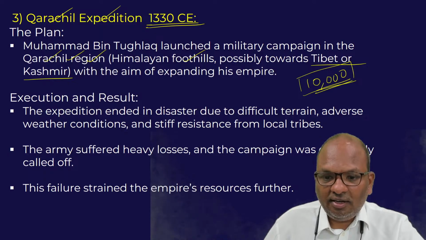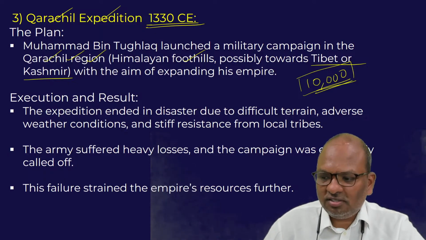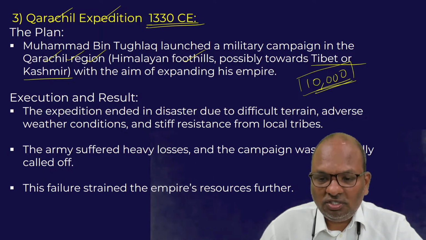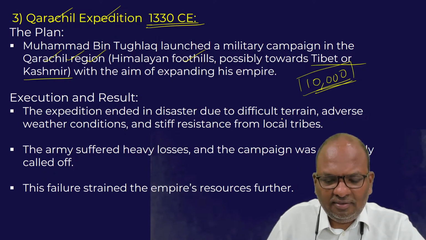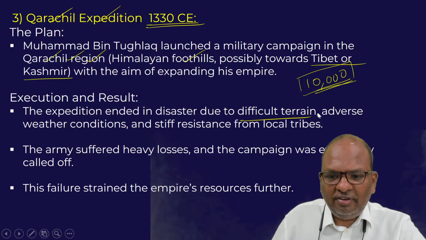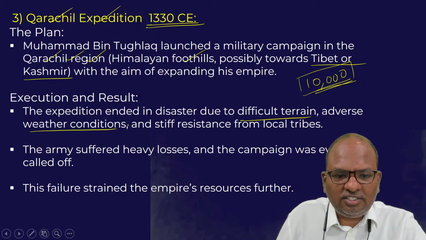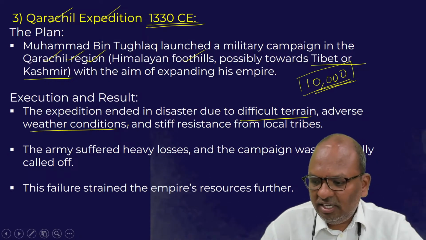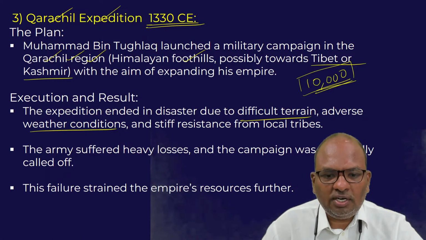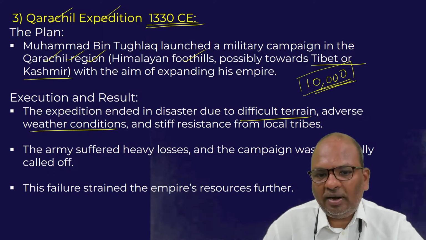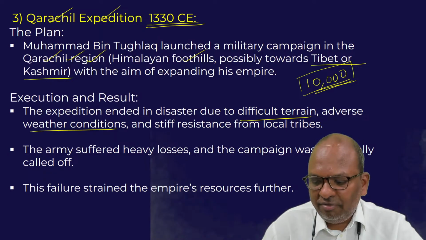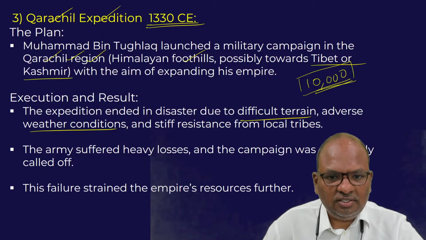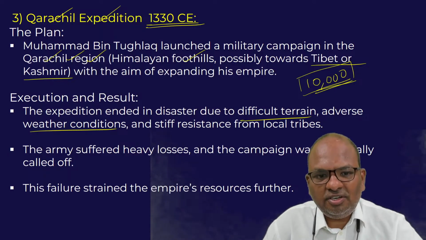They died not due to wars. They died not during the course of the war. They died because of adverse terrain, because of difficult terrain and adverse weather conditions. Point is, the soldiers from Delhi could not get adjusted to the cold climatic regions of Himalayan region, and due to the difficult terrain and adverse weather conditions, a majority of the soldiers sent to occupy Karachil region died.